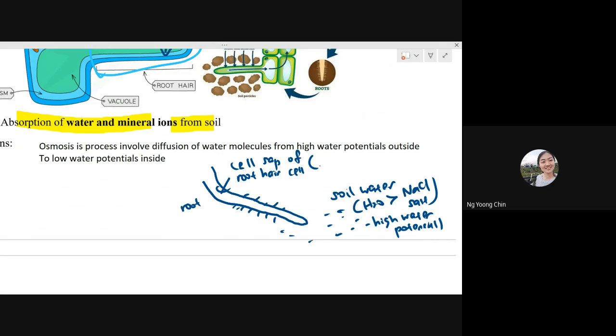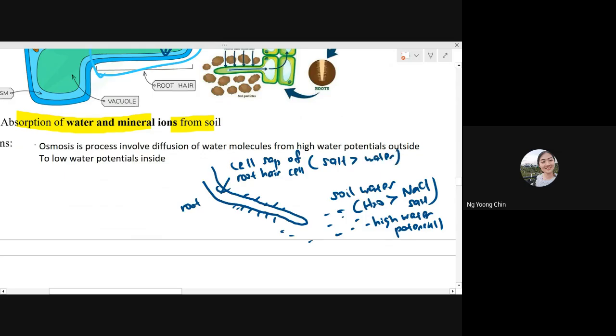Have a guess, no worry. Actually, they contain more salt than water.